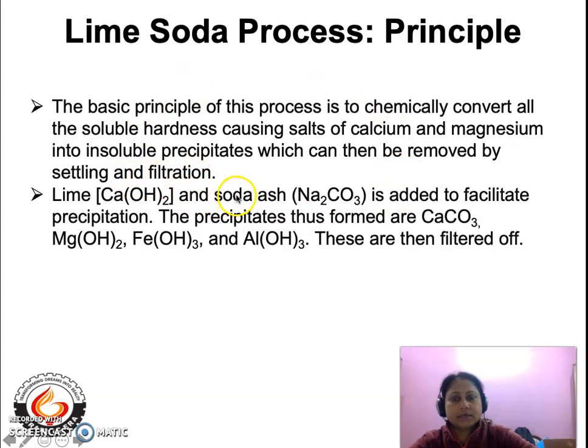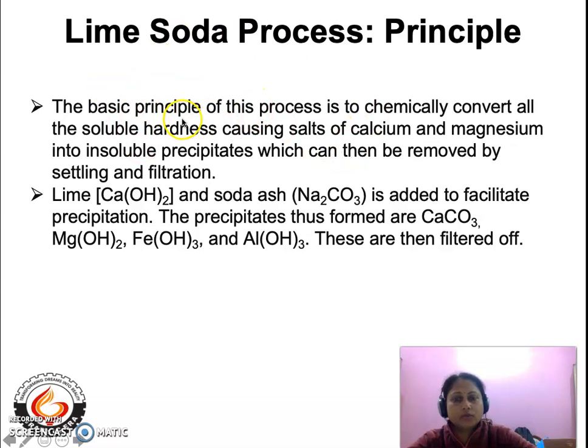So what does this line mean? We know that the hardness causing salts, that is the calcium and magnesium salts, like calcium chloride, magnesium chloride, calcium sulfate or magnesium sulfate, are all soluble in water. That means they are not visible to the naked eye when present in water. They are highly soluble in water.